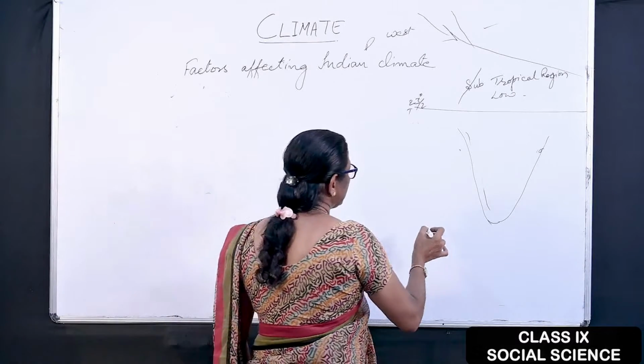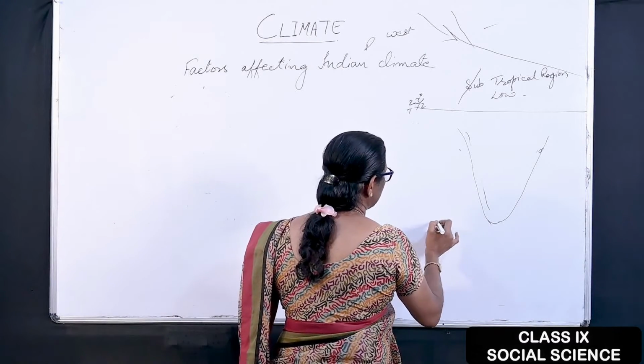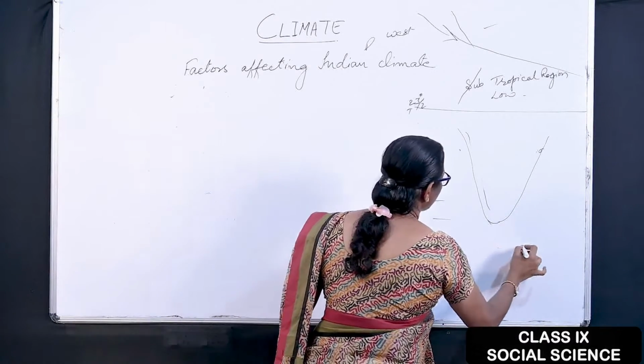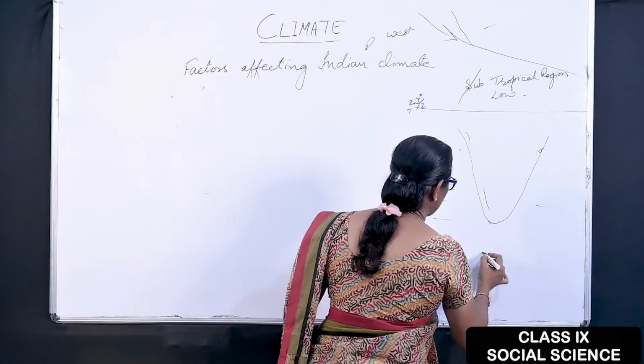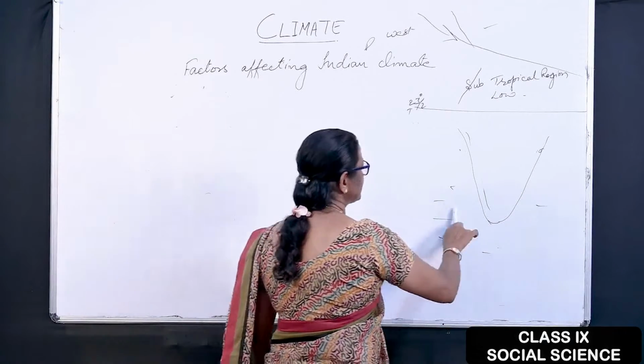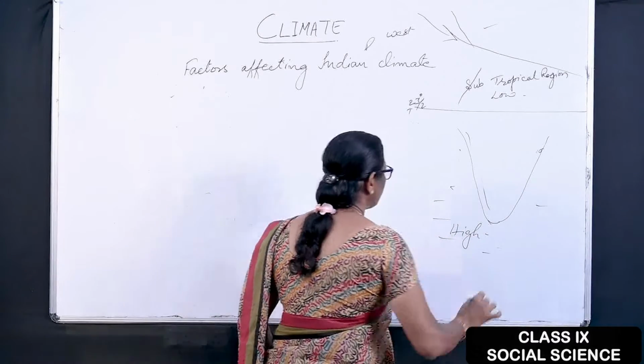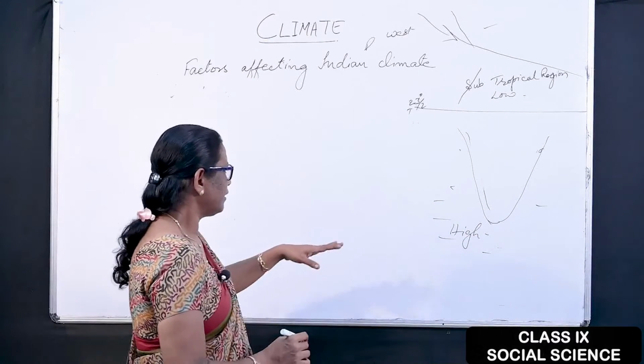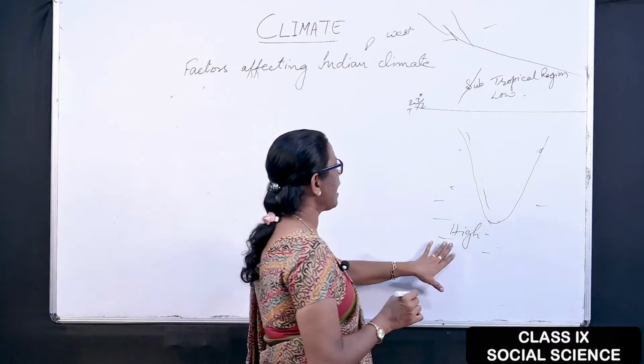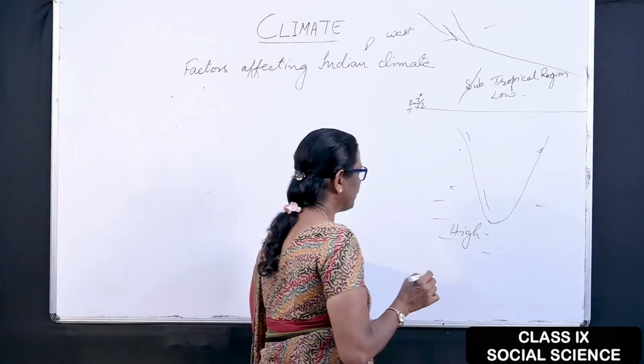In this way, the surrounding area of India is water body: the Arabian Sea, the Bay of Bengal and the Indian Ocean. From these three regions, the high pressure develops. So it is known that high pressure covers the low pressure area.